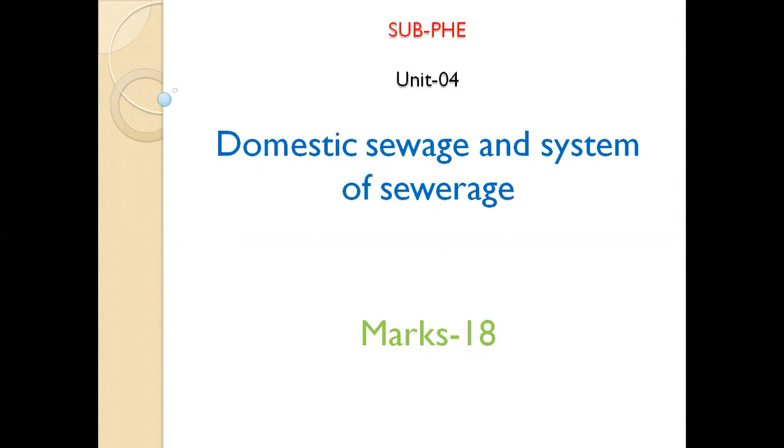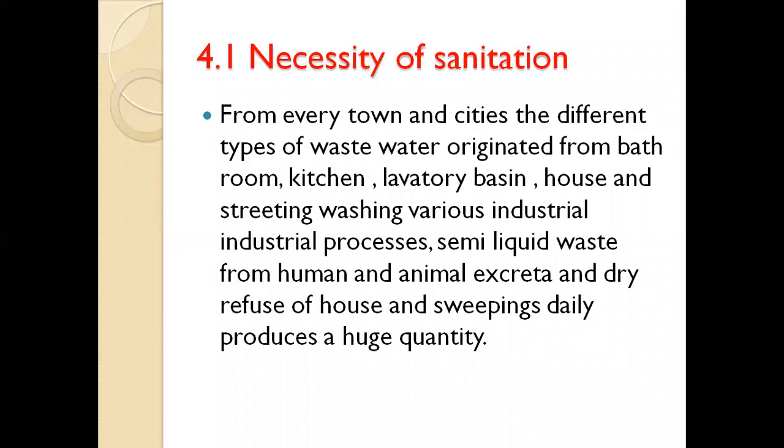In this unit, we are going to discuss sewage or domestic sewage and the systems which are used for sewerage. Now see, the first point of this unit is the necessity of sanitation. What is the necessity of sanitation?